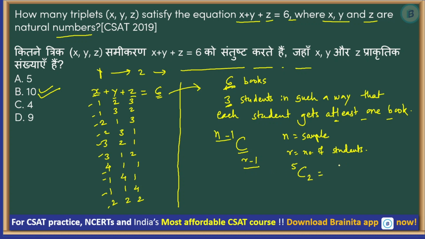5C2. 5C2 is 5 into 4 into 3 factorial by 3 factorial into 2, which is 4 into 5. So the 3 factorial cancels, 2 goes, and we get 10. That's our answer, option number B. Okay. I hope you have understood this concept. There might be a problem using this concept. I don't think that there is a problem which has been asked. Let us go to the next one.